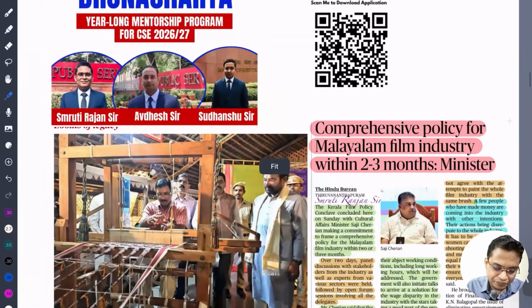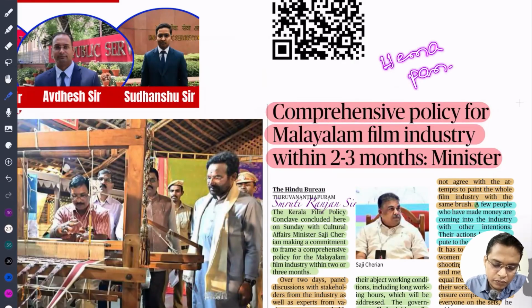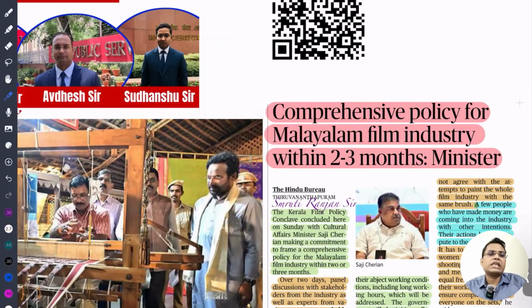So next is a comprehensive policy for the Malayalam film industry within 2 to 3 months. What happened? I think you know about the Hema panel. The Kerala government set up the Hema panel to look into sexual abuse and gender-based violence in the Malayalam film industry.